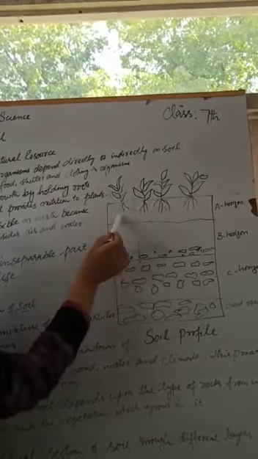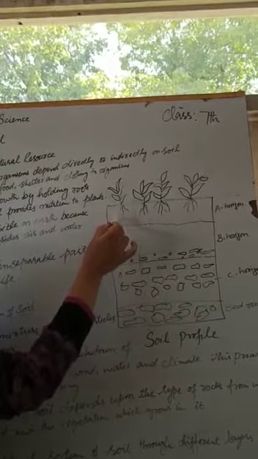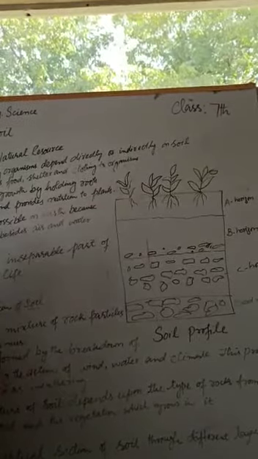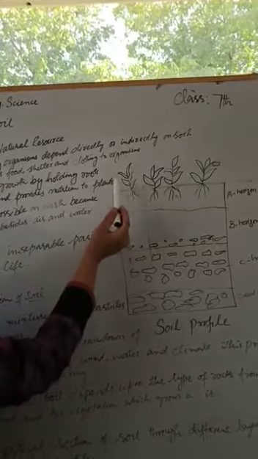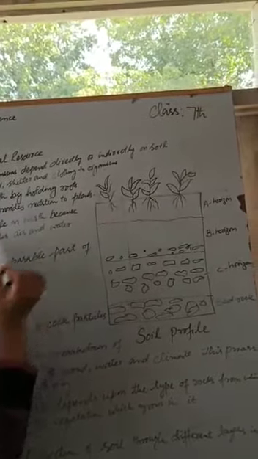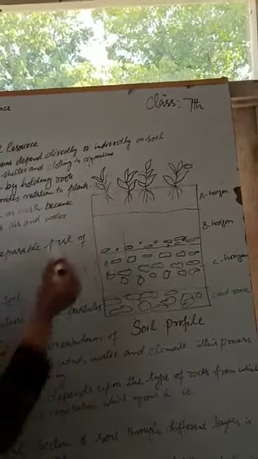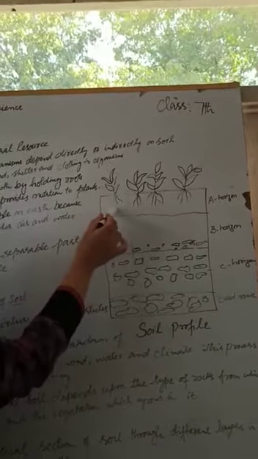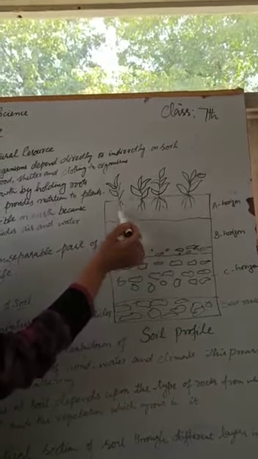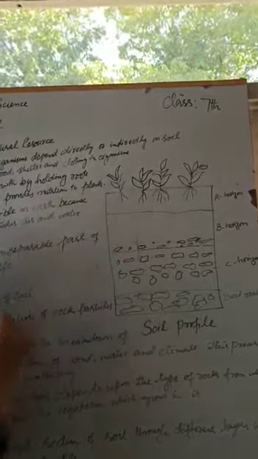It is rich in humus, it's rich in nutrients, it is soft in texture and dark in color. So mostly the vegetation or crops grow in this upper part of the soil. This is the most fertile part of the soil. Upper part, or A horizon, is the most fertile part of this soil.